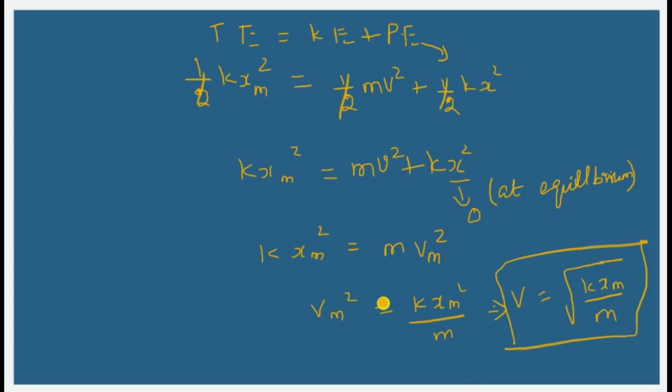Note that the k by m has the dimension of T power minus 2, and our equation is dimensionally correct. The kinetic energy gets converted into potential energy and vice versa. However, the total mechanical energy remains constant.